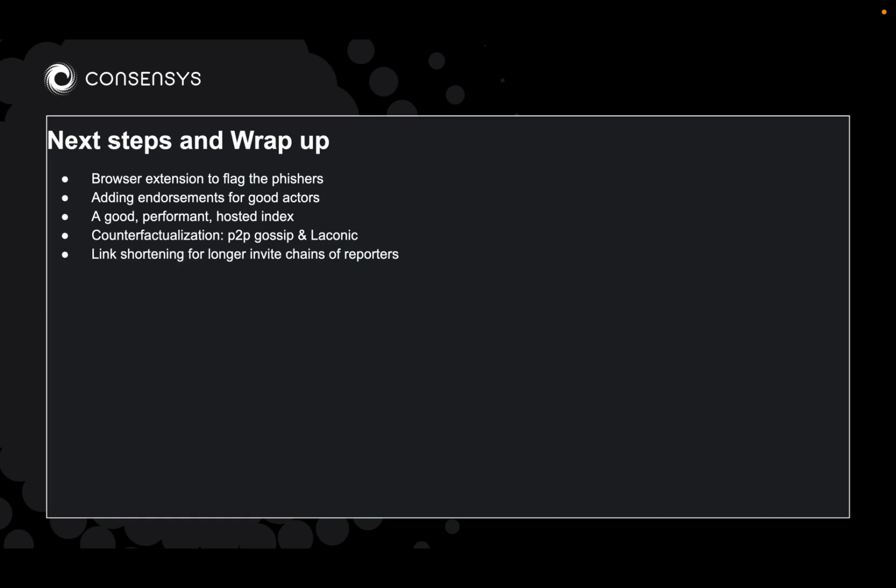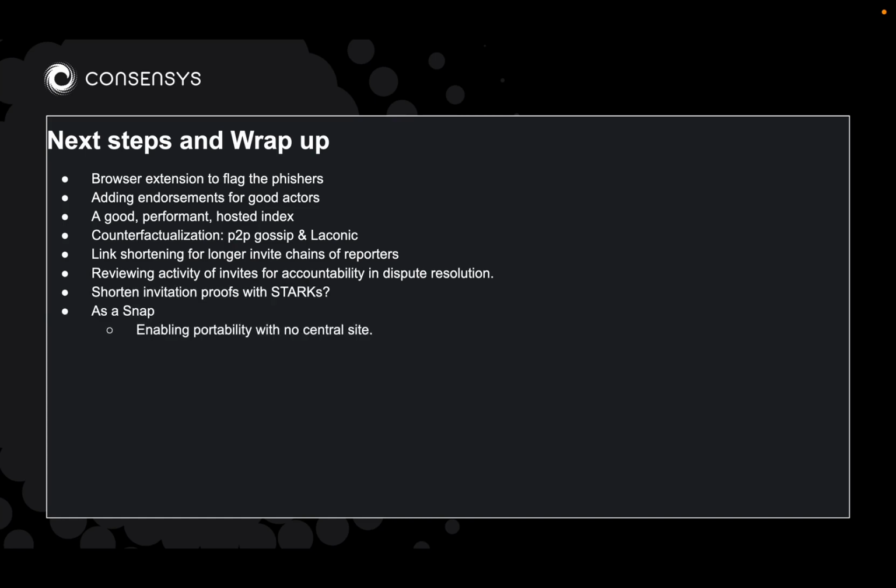If we had link shortening built in, we could have arbitrarily long invite chains. We need to add a view for reviewing the activity of your invites. We would highlight if one of your invites makes a contested report. They should say, hey, one of your invites is saying something controversial. Do you want to revoke or do you agree with them? And that's a way of maintaining accountability in the system.